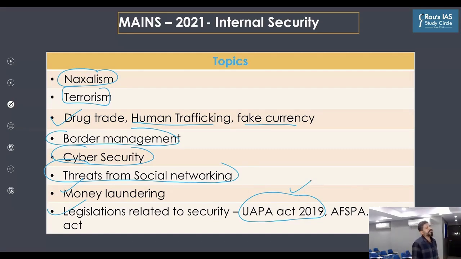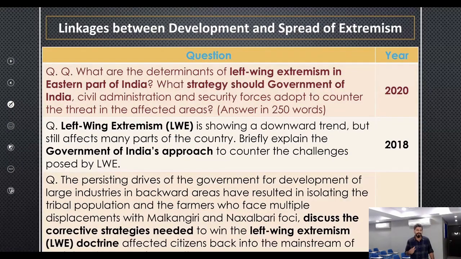So first is of course the linkages between development and extremism, which we are all aware is related to Naxalism. If you look at the key aspects on which the question related to this has been asked, first is of course what are the determinants of left-wing extremism. Second is what is the government's approach. And this has largely been the theme of all the questions that have been asked in previous years related to Naxalism, be it 2015, 2018 or 2020.